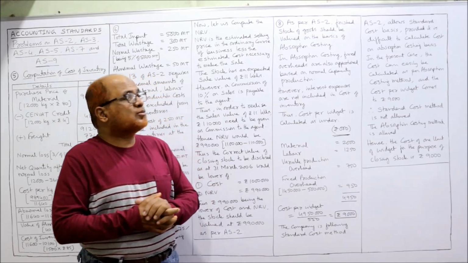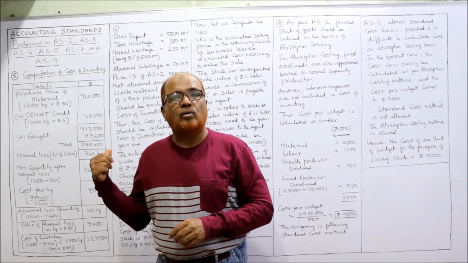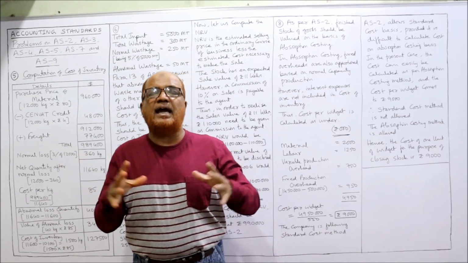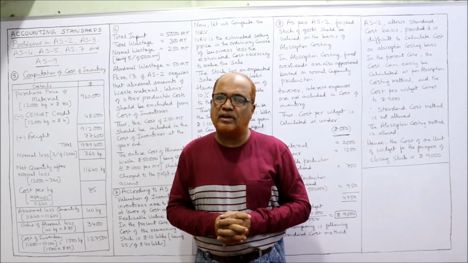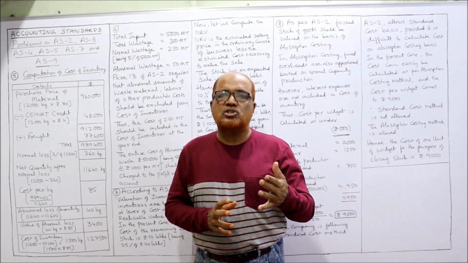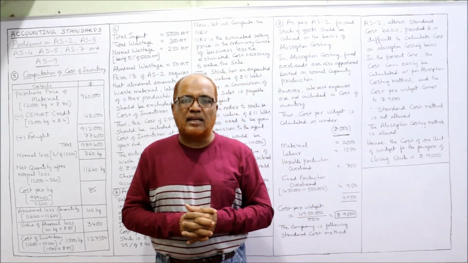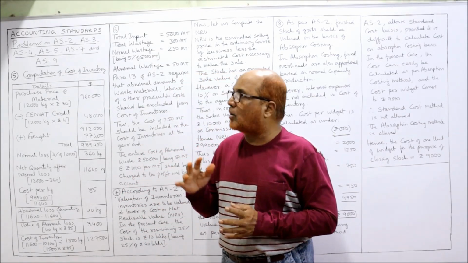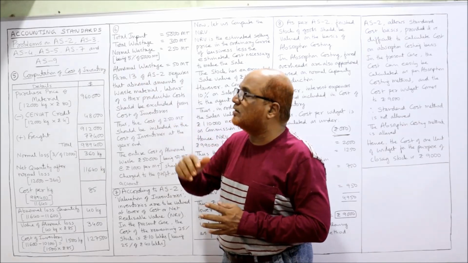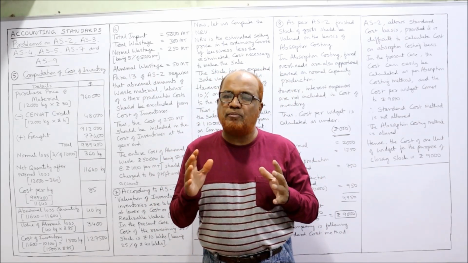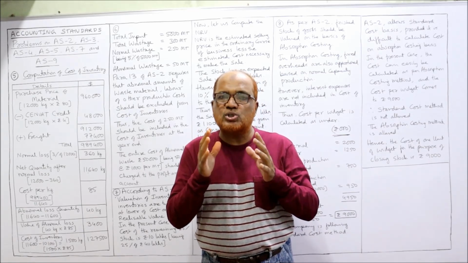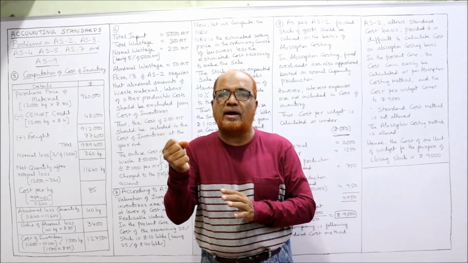So totally 8 problems I have completed on this accounting standard and all these 8 problems are on AS2, valuation of inventories. In the next video, I will start the next problem on another accounting standard, accounting standard 3, that is cash flow statement. So keep watching till the end. Don't skip in between to get the complete command.